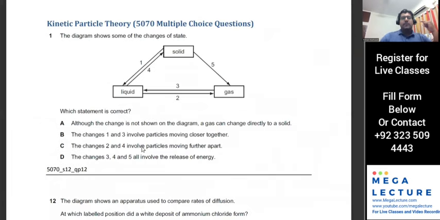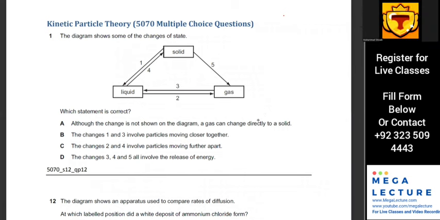Starting with the first one, which statement do you think is correct? You've got these changes of state. Although the change is not shown on the diagram, a gas can change directly to a solid. Is that true? Yes. Okay, that is true.